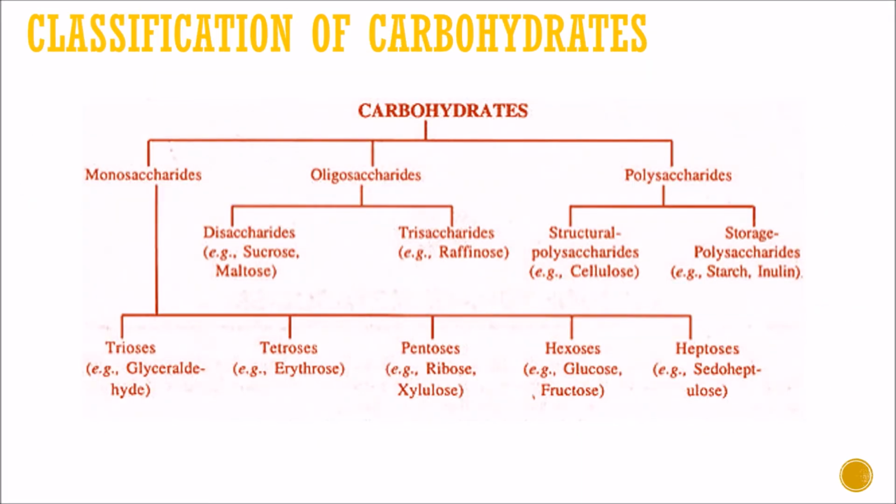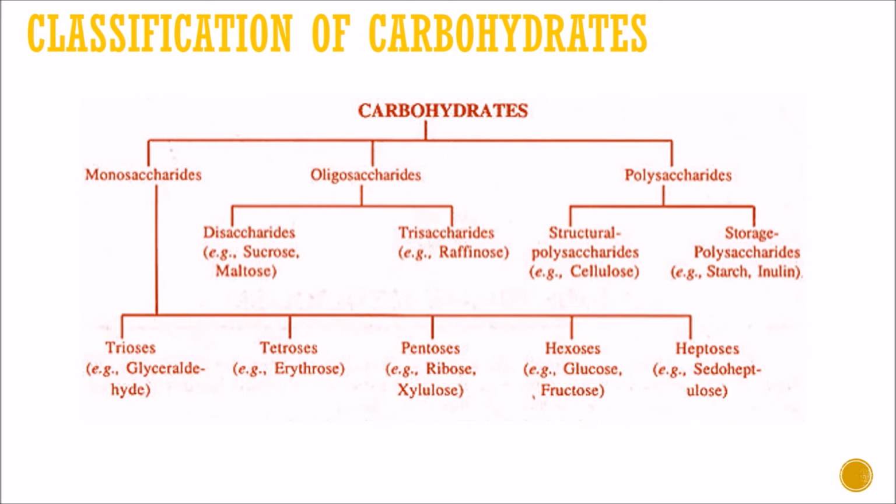Now let us see the classification of carbohydrates. Carbohydrates are further divided into subclasses. First, monosaccharide; second, oligosaccharide; third, polysaccharide. Monosaccharide means it possesses only one single molecule of carbohydrate. Oligosaccharide means it possesses 2 to 10 molecules of carbohydrates, while polysaccharide contains many molecules of carbohydrates.